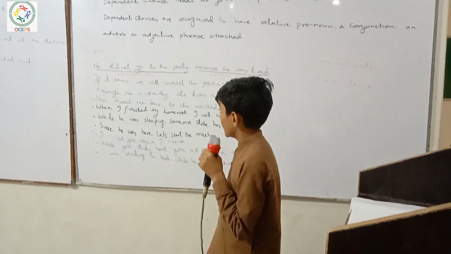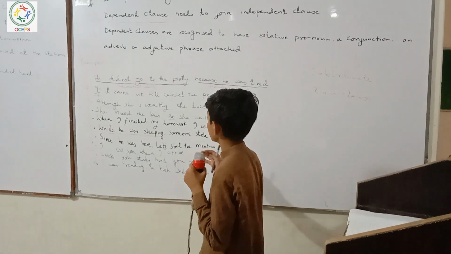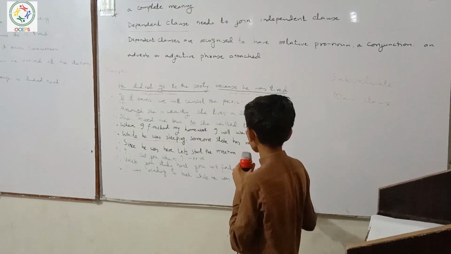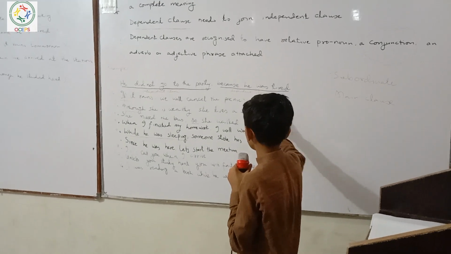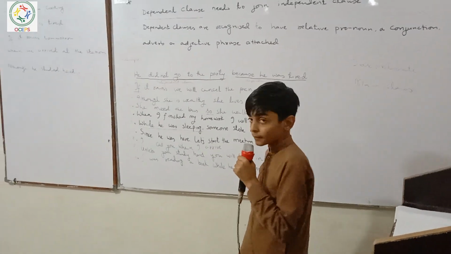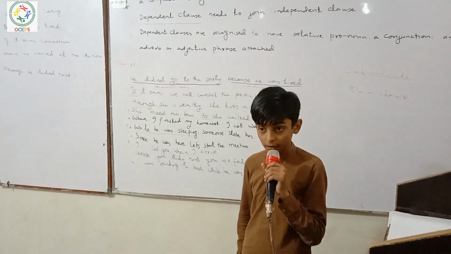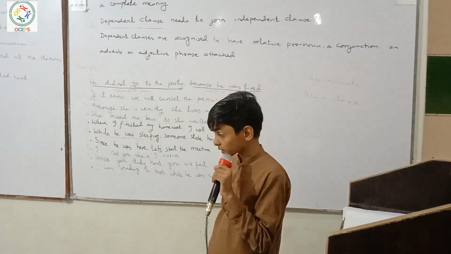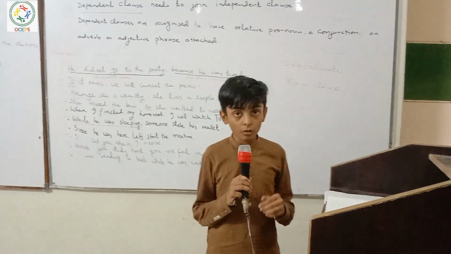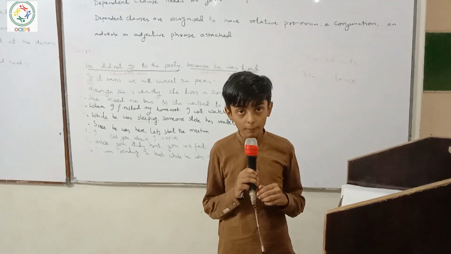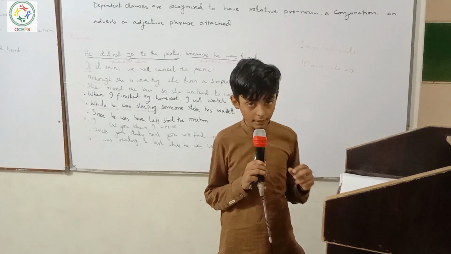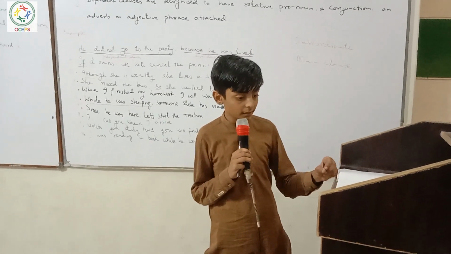For example, he did not go to the party, it was an independent clause. Because he was tired, it was a dependent clause. So I want to share some wrong clauses. He did not go to the party, it was an incomplete sentence.